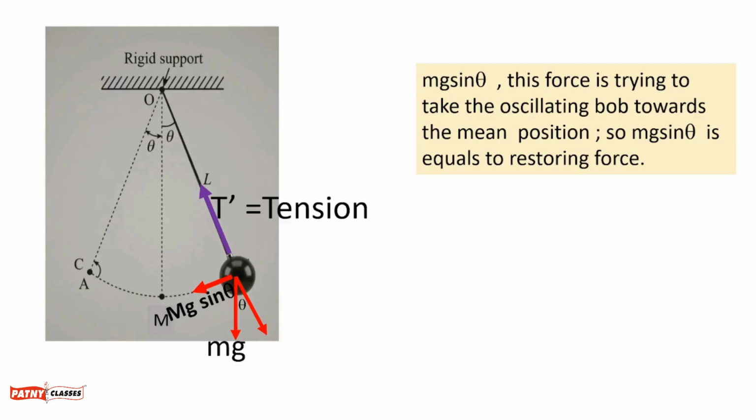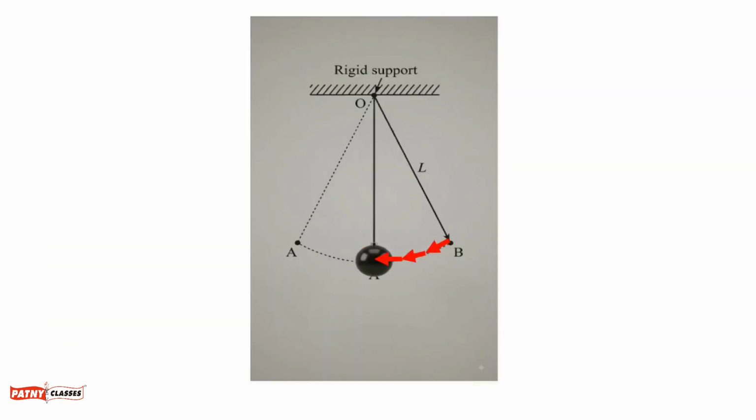What is the effect of this force? The effect of this force is trying to take the bob from extreme position towards the mean position, like this. So mg sin theta equals restoring force. It is called a restoring force.